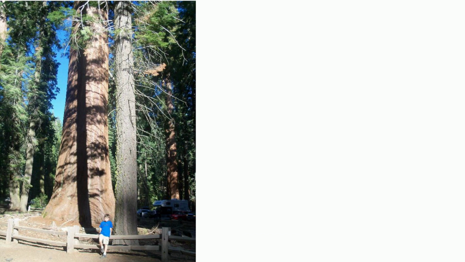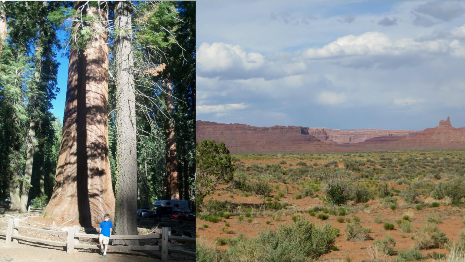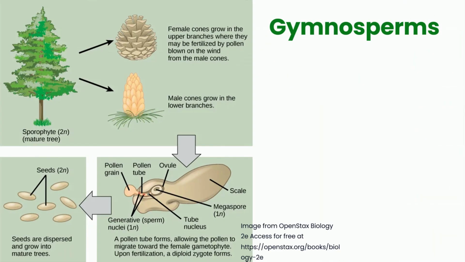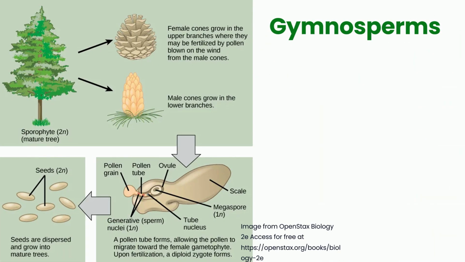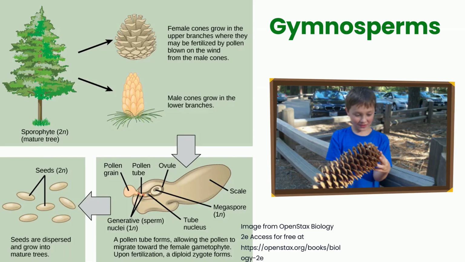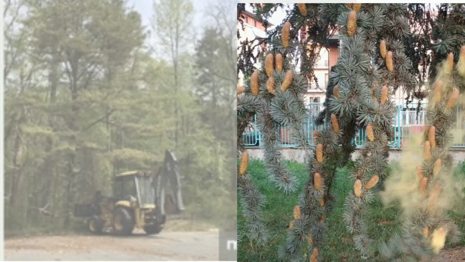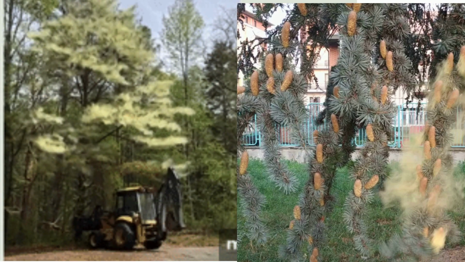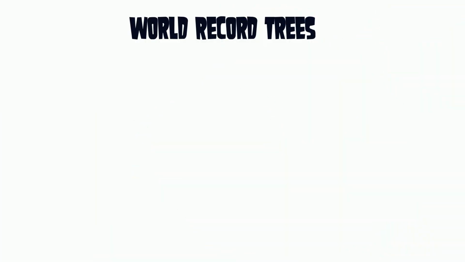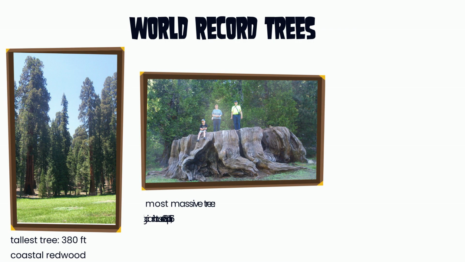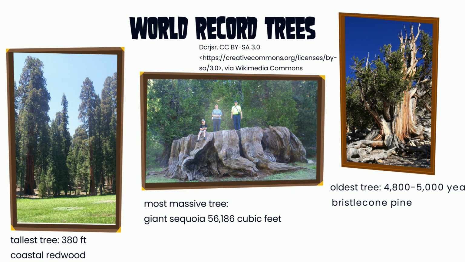These vascular bundles allow them to grow much taller and to live in dry environments. In gymnosperms, the seeds are called naked seeds because they are not enclosed in fruit. Many gymnosperms produce cones. Instead of making sperm, like ferns or moss, gymnosperms produce pollen that is carried by wind. Conifers are evergreen gymnosperms that produce needles.